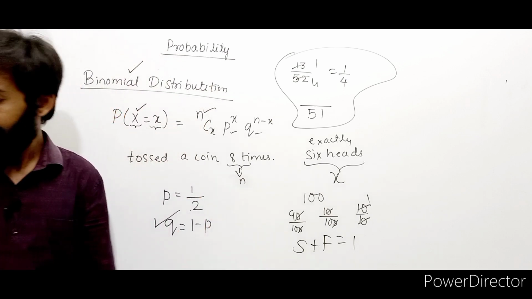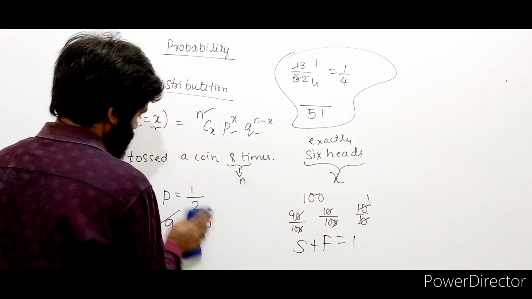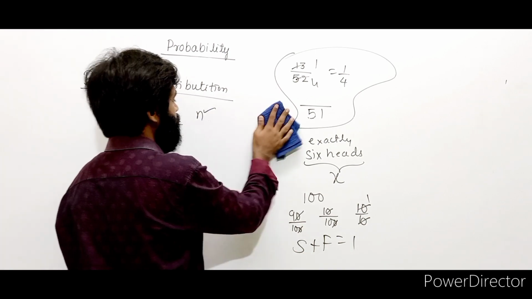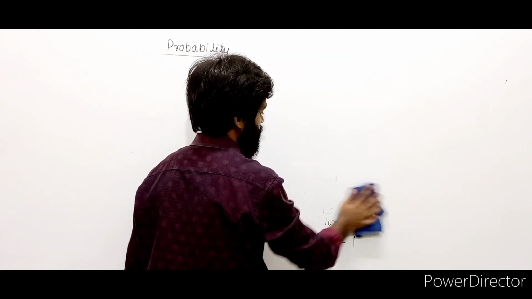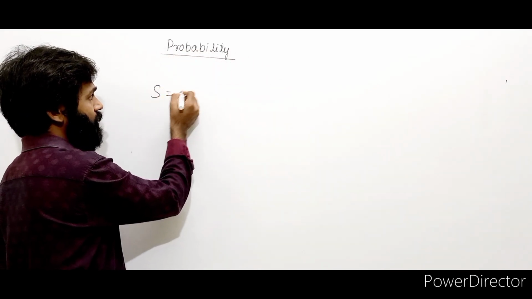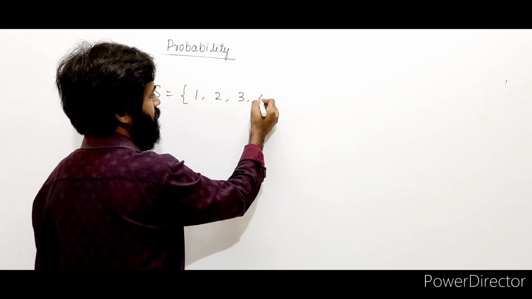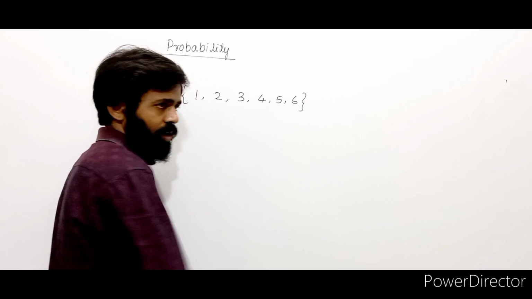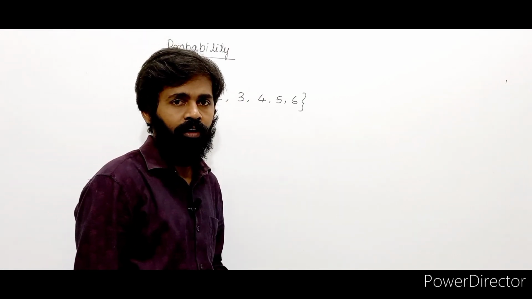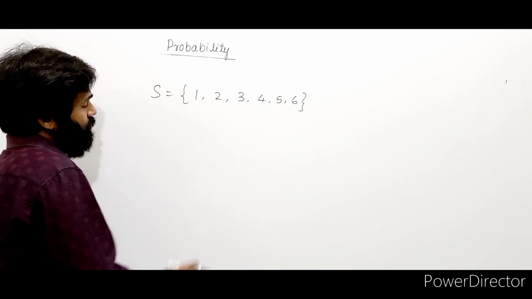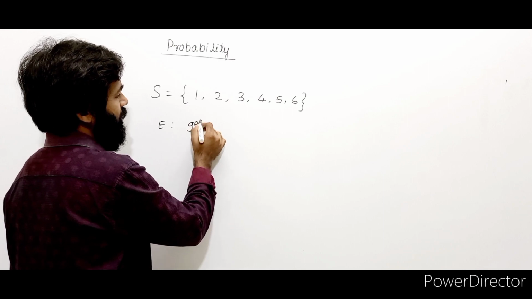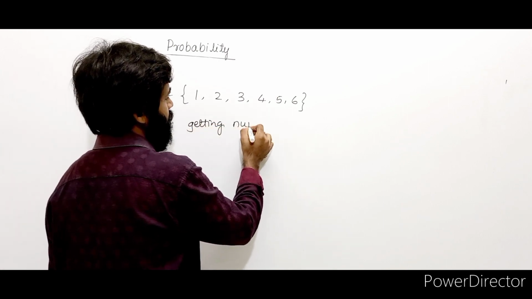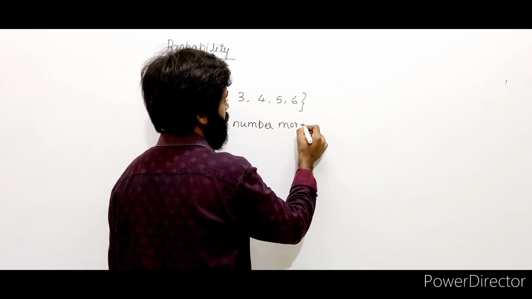Right. Now, I forgot to explain two more things. Let me explain. I'll just erase this part. I forgot to explain just two more things: sure events and impossible events. Let's take the example of tossing a coin, or throwing a die instead of a coin. If I ask you, my event is getting a number more than 7, or getting a number more than 6.